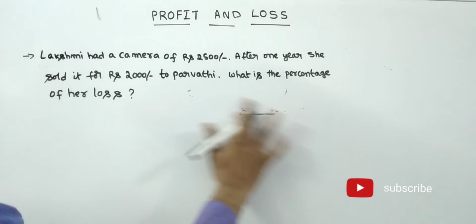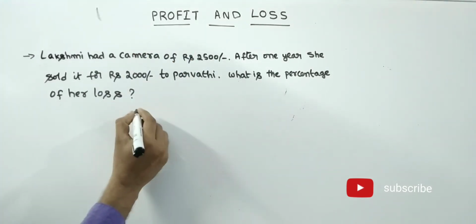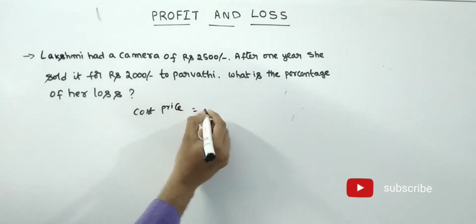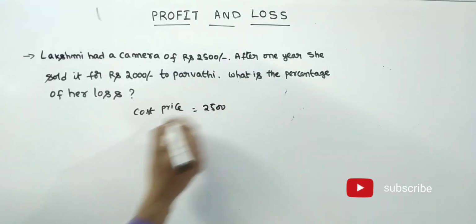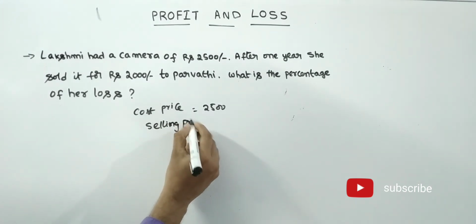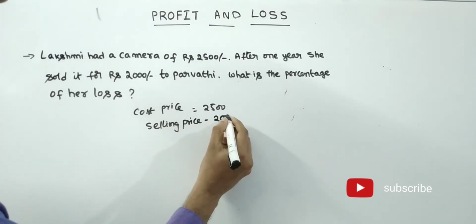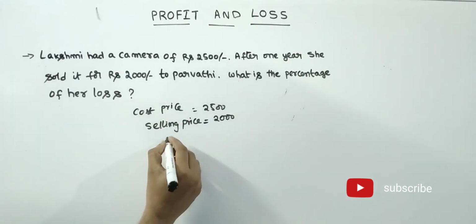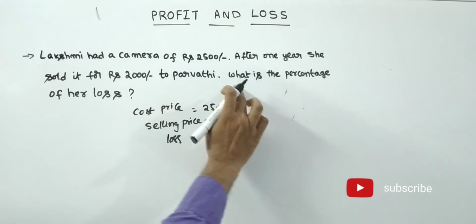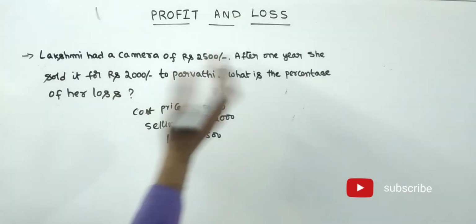Then I will tell you the procedure. He has given the cost price is 2500. Selling price is 2000. Then what is the loss? 500. What he is asking, what is the percentage of her loss?